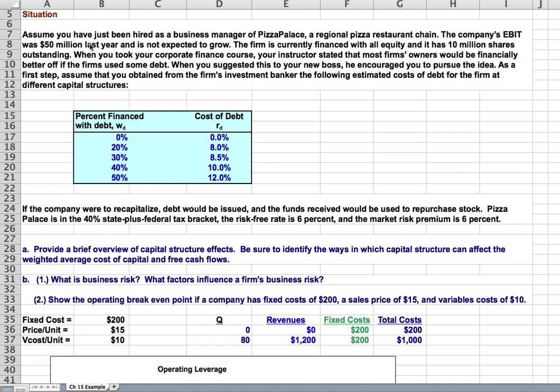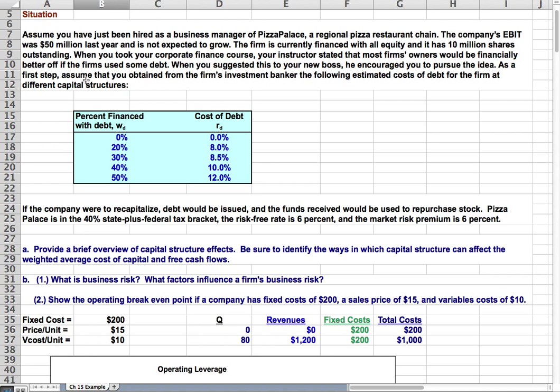Assume you have just been hired as a business manager for Pizza Palace. The company's EBIT was $50 million last year and it's not growing. The firm is currently financed with all equity, in other words, no debt, and has 10 million shares outstanding. When you took your finance class, your instructor stated most firm owners would be financially better off if there was some debt. And you suggest this to the boss. He encouraged you to pursue the idea.